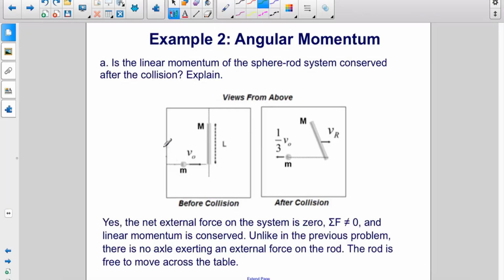Yes, it is. The net external force on the system is 0. Therefore, linear momentum is conserved. Unlike in the previous problem, there is no axle exerting an external force on the rod. The rod is free to move across the table. Therefore, linear momentum is conserved.